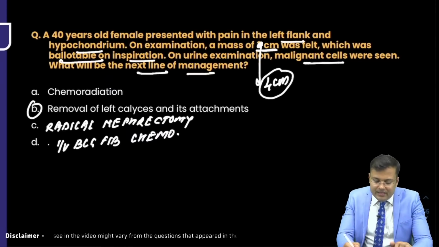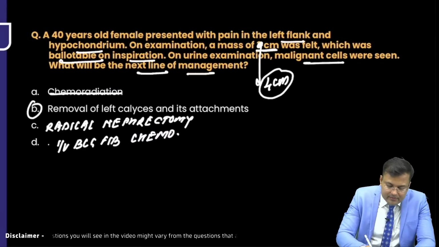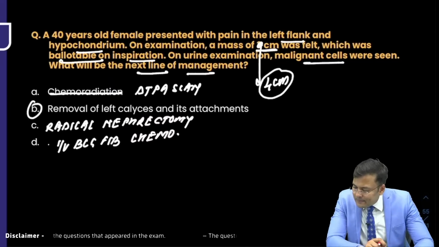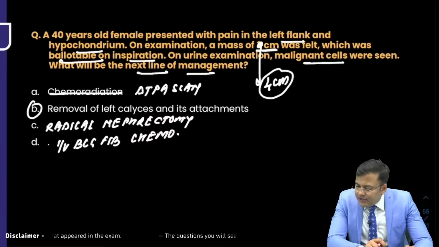Option was do DTPA scan. This option was there. DTPA scan was there. Okay.